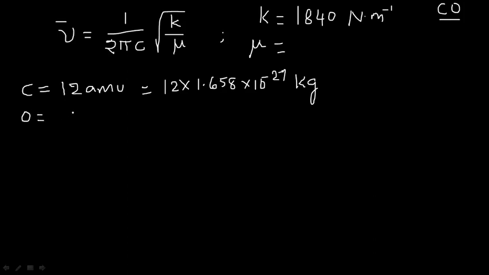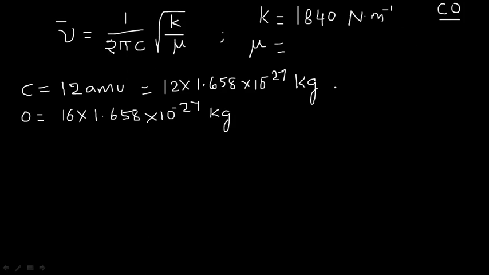It must come out to be 16 AMU. So, 16 AMU means I am simply writing 16 into 1.658 into 10 to the power of minus 27 kilograms, right.